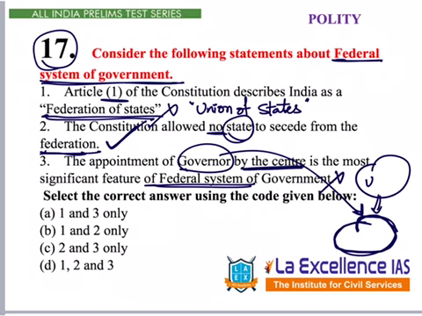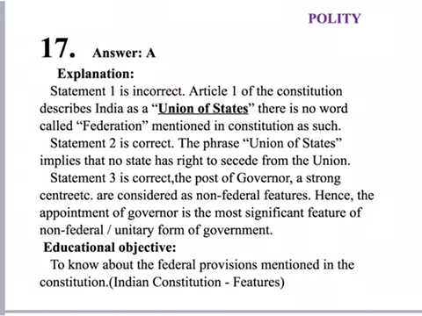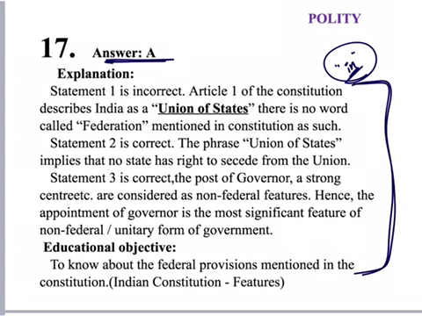But here in the question, options 1 and 3, 1 and 2, 2 and 3, 1, 2, 3 are given. Only 2 is correct. So the question here is wrong; the word 'incorrect' is missing. Please change this. So when we say incorrect, then the answer becomes 1 and 3. Answer is A. This is the incorrect option. So in the answer it is given as A correctly, but in the question this word 'incorrect' was not printed because of some printing mistake. So please correct that. And this is the explanation given for that.